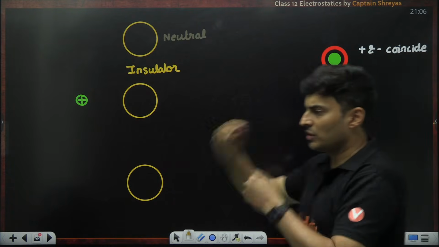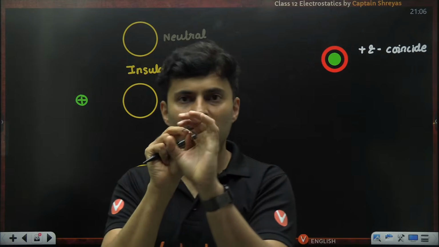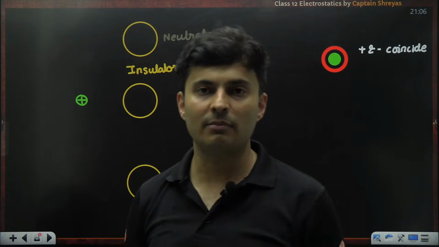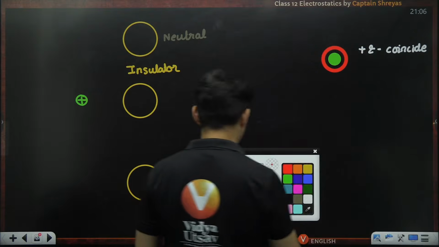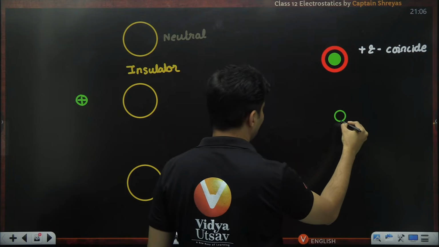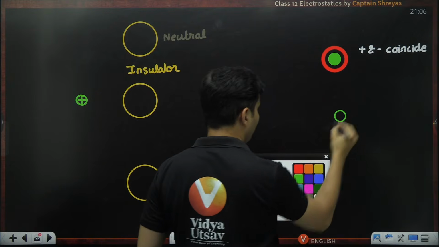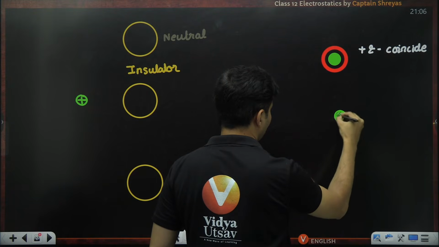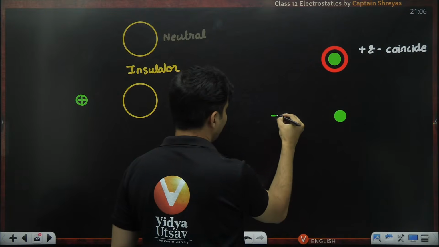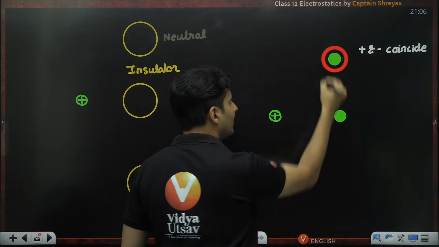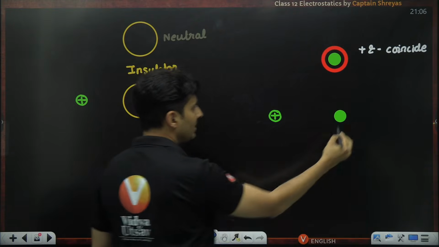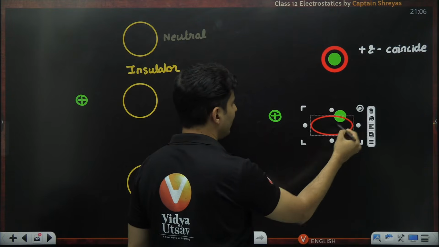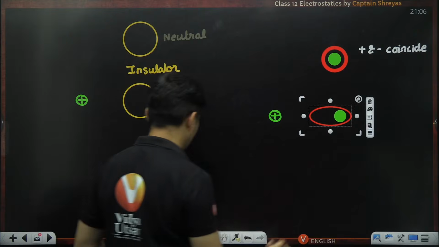The electrons are spinning, and the negativity and the positivity are at the same place. But the moment, just think about it now, the moment you have a positive charge here, I feel that electron cloud only will get distorted. Yes, the electron cloud will get distorted and most likely it will look like this.